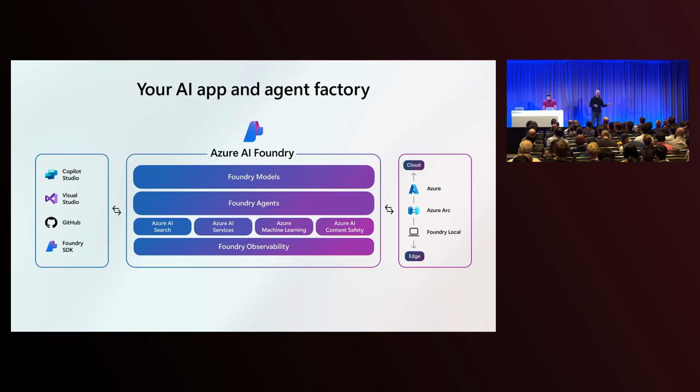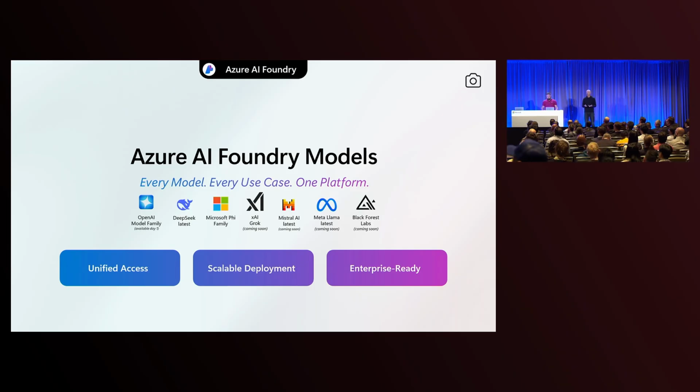So you would have heard Satya this morning talk a lot about Foundry. Foundry is our platform that we're enabling developers like you all over the world to build agents on a foundation of models. And Azure OpenAI Service is the premier service that serves those models within Foundry.